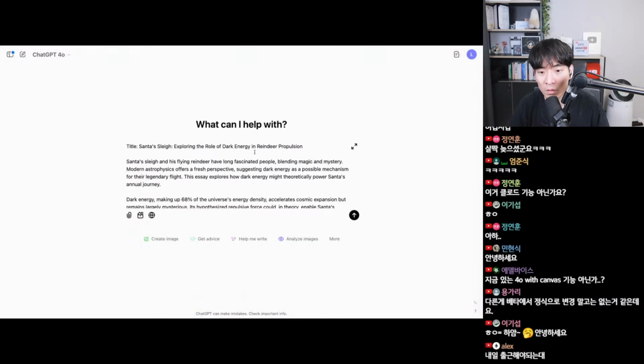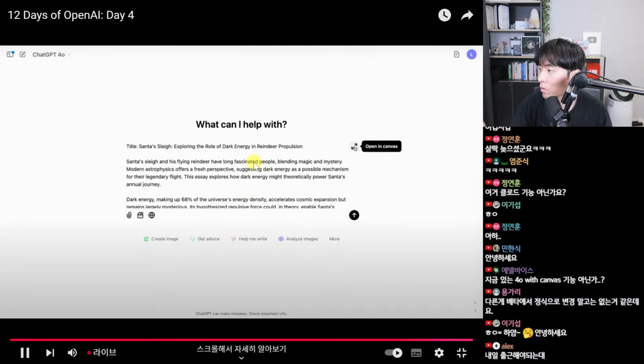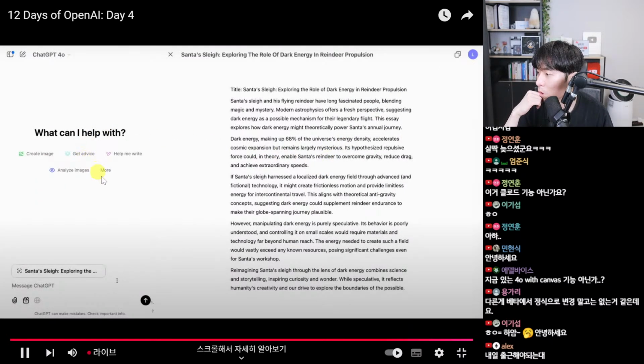Because I put in a substantial amount of text, we now have a new button in the upper right that says Open in Canvas. If I click this, the content from the prompt is put into the canvas, and this is the same editable surface that Lee was demonstrating.